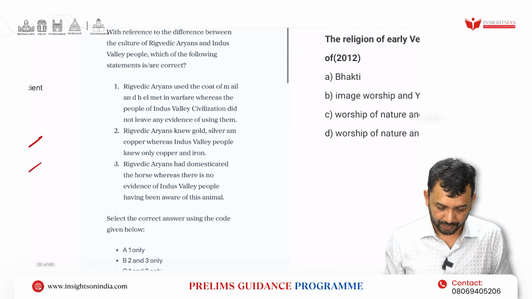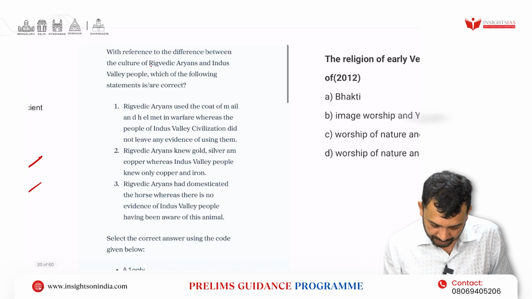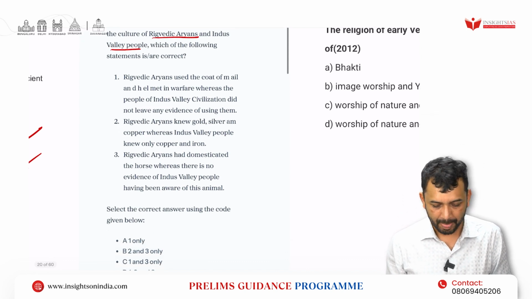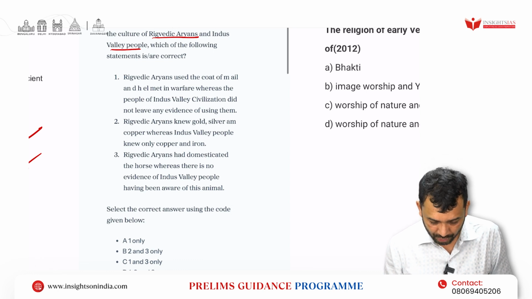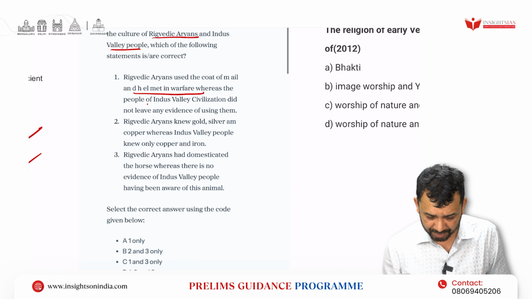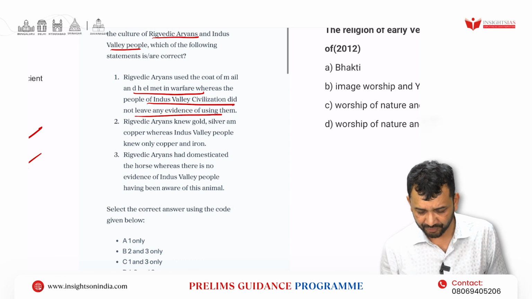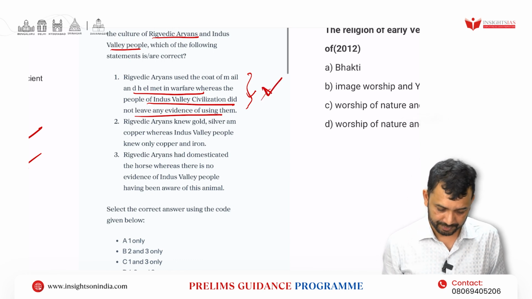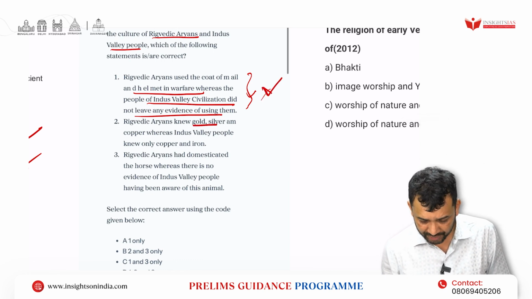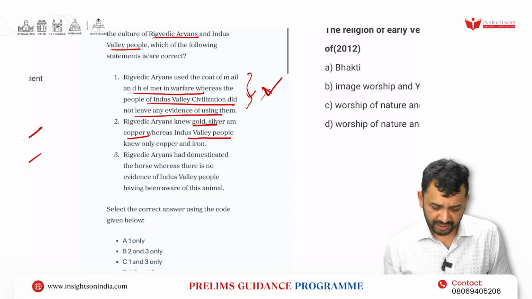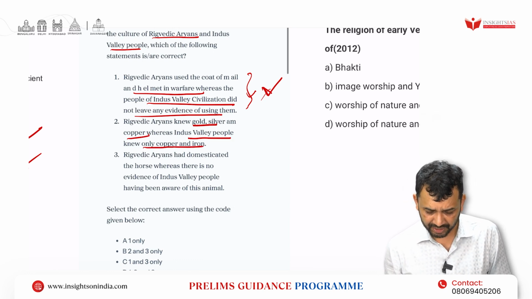Next, with reference to the difference between the culture of Rigvedic Aryans and Indus Valley people, consider the following. The Rigvedic Aryans used the coat of mail and helmet in warfare, whereas the people of the Indus Valley civilization did not leave any evidence of using them. Yes, they were not involved in warfare as far as what we have found. So this is correct. Rigvedic Aryans knew gold, silver and copper. Yes. Indus Valley people knew only copper and iron.